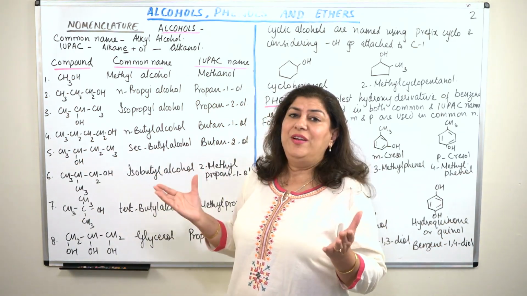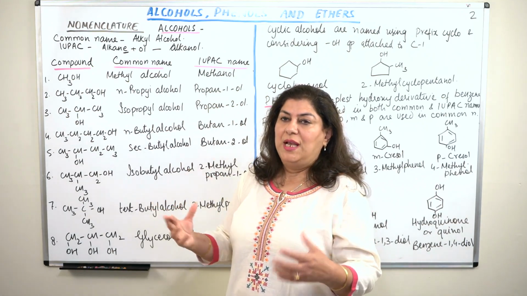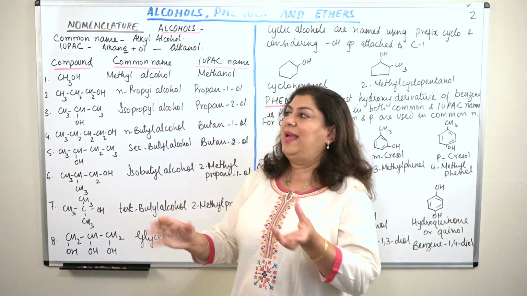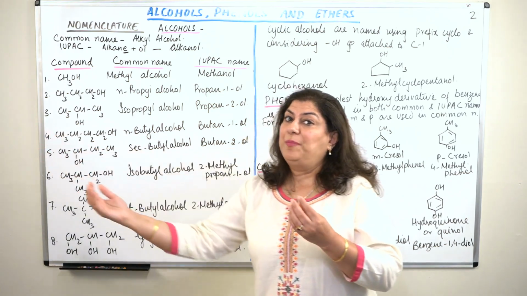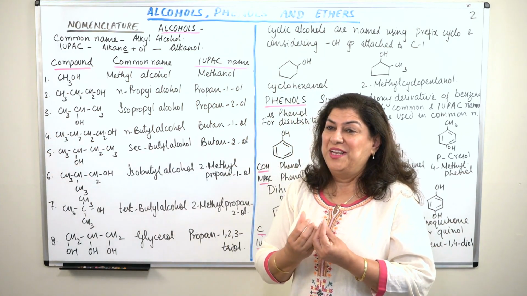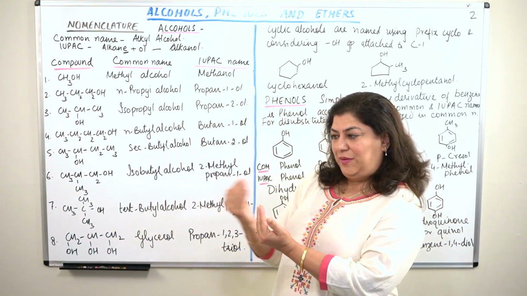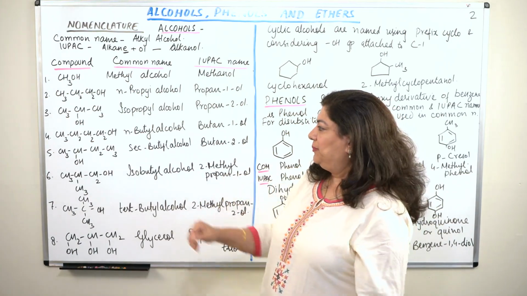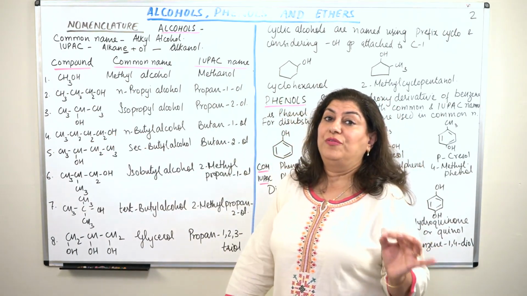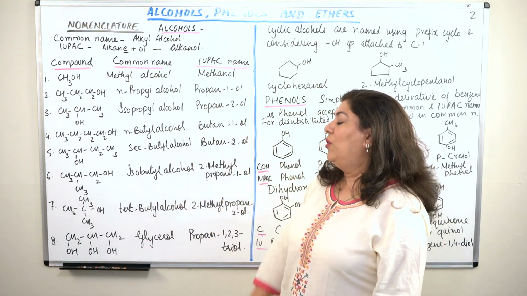I want to give it a name. I want to give it importance. Like if I want to give you importance, will I put you at the fourth position, or would I keep you on the first position? The more important you are, the further ahead I would like to notice you. So the OH is on the first carbon, so it is butan-1-ol.